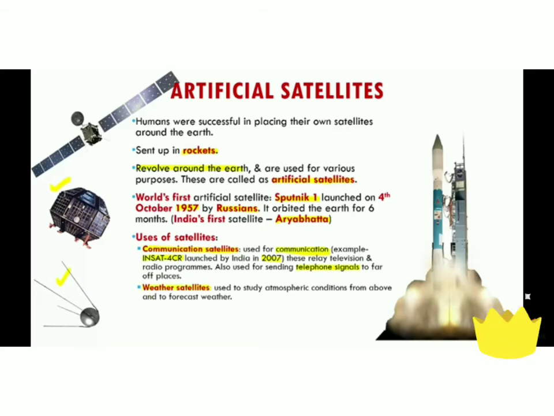Weather satellites are used to study atmospheric conditions from above and to forecast weather. Satellites are also used to photograph Earth from above and give valuable information about it. They are used to study other stars and planets also.